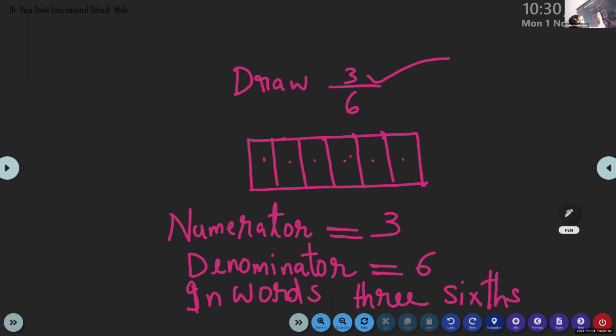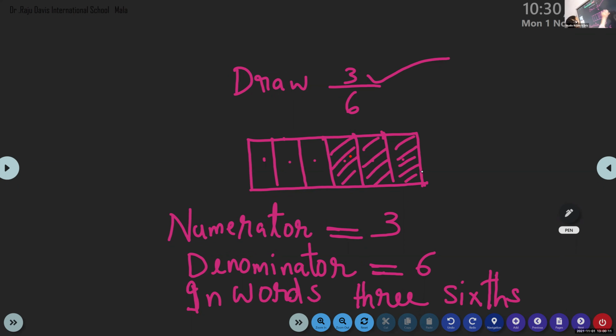So in words, children will write 3 sixths. So we can write 1, 2, 3, 4, 5, 6. Out of these 6, I'm going to shade 3 parts. 1, 2, 3. Okay. So I hope all of you got this answer, and it's very easy.